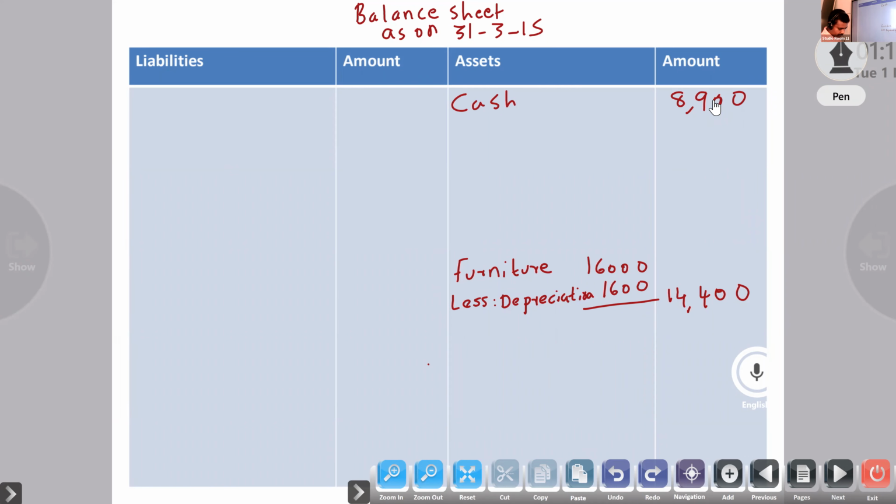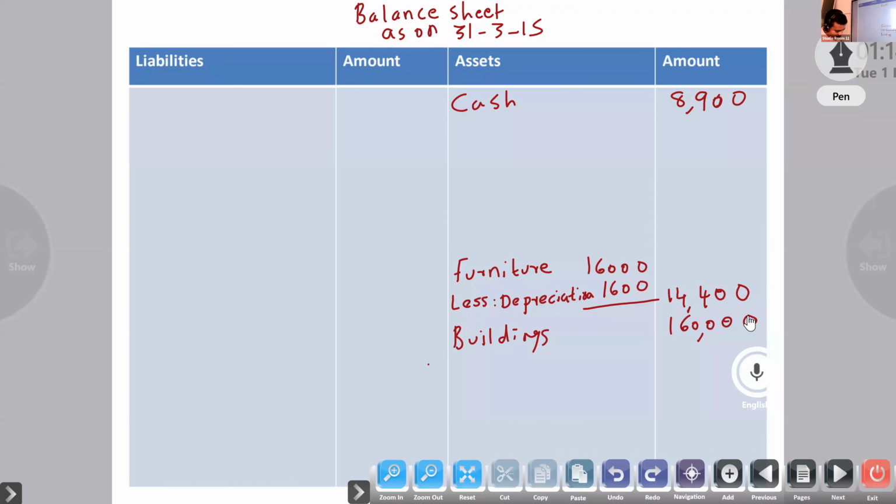Next, building. Building, no adjustment. 1,60,000.